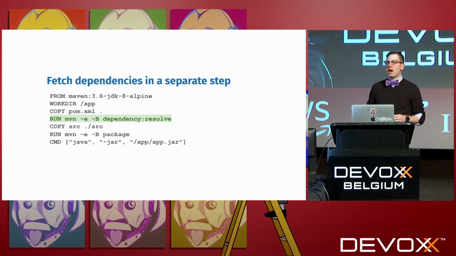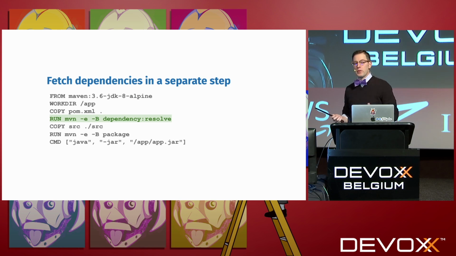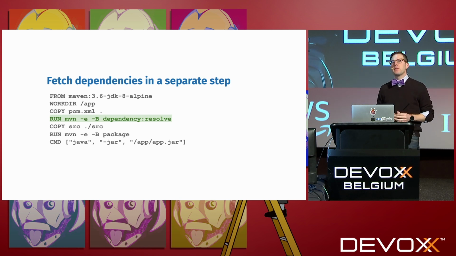So it's pretty common to copy your POM XML into the image first, then run Maven dependency resolve, then copy your source code in, then run Maven package. In this way, changes to your .java files will not invalidate your Maven dependency cache. However, changes to the authors in your POM XML will still invalidate your Maven cache for no reason. If you have a multi-module Maven project, you have to copy all of those POM files and keep it in sync with your repository. So it can get kind of messy.